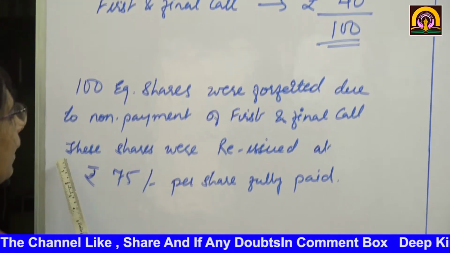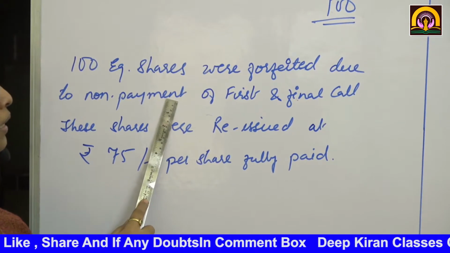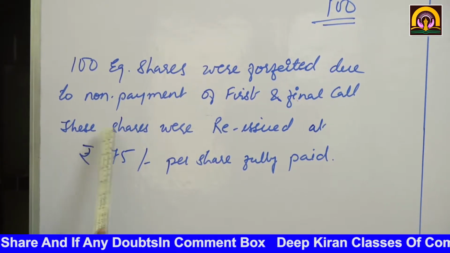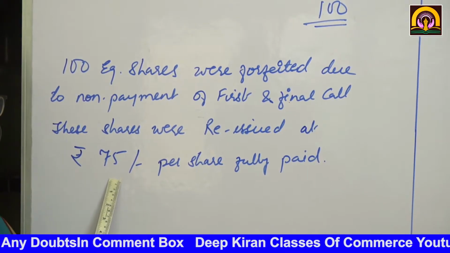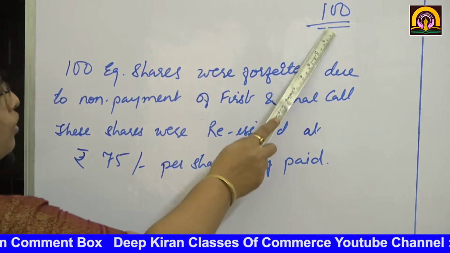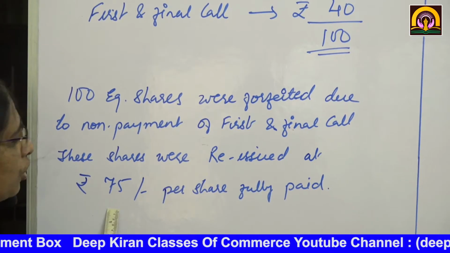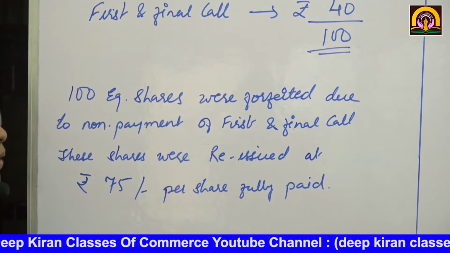These 100 forfeited shares were reissued at rupees 75 per share, fully paid up. The face value was 100, but now we have issued at 75 rupees per share, fully paid up.